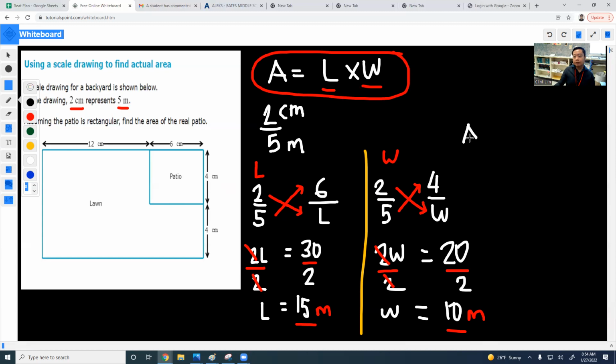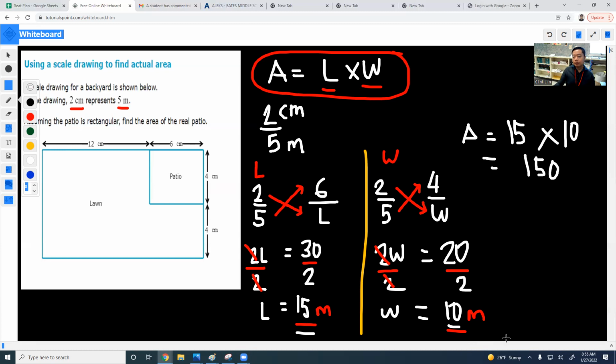So we got A is equal to, so we got 15 right here. So I'll write down 15. Multiply by the value of our width, which is 10. So I'm going to write down 10 right here. So 15 times 10, and you'll get 150.